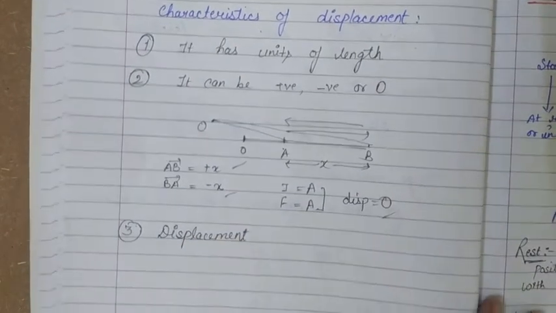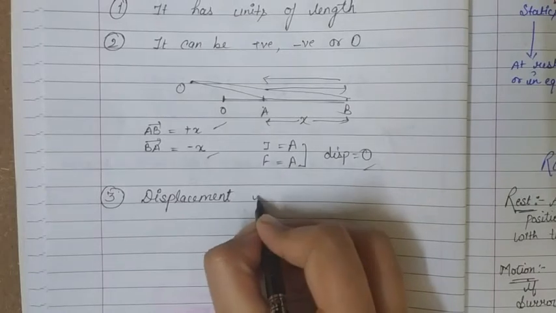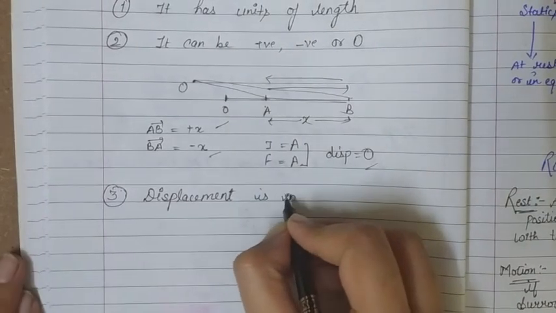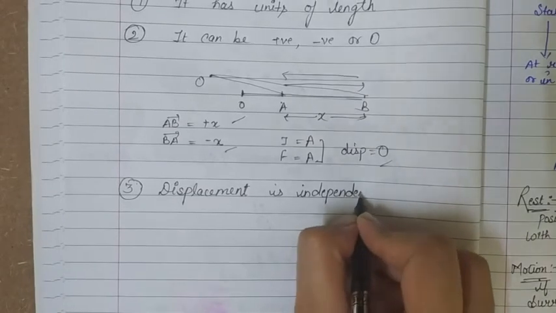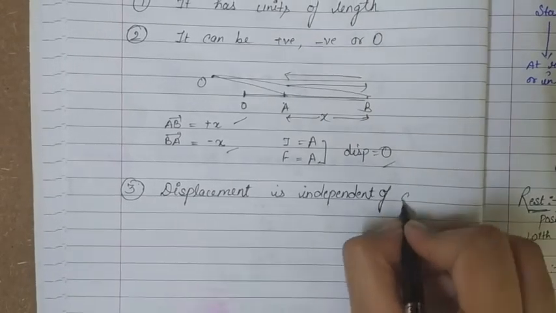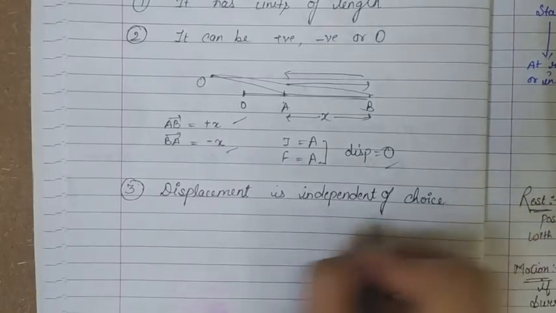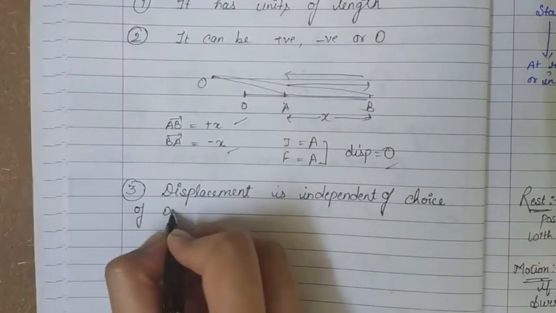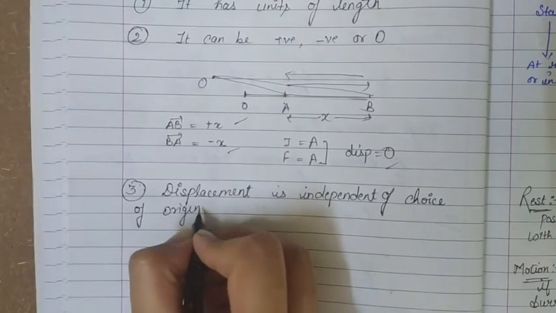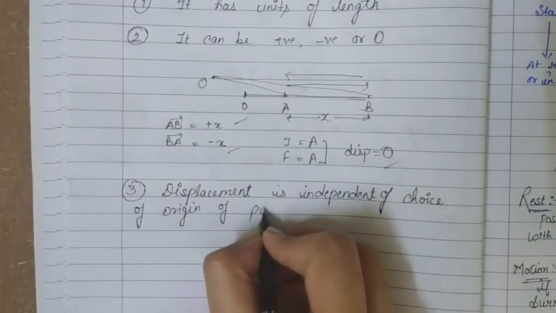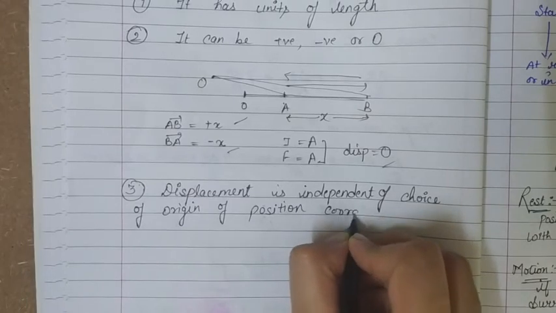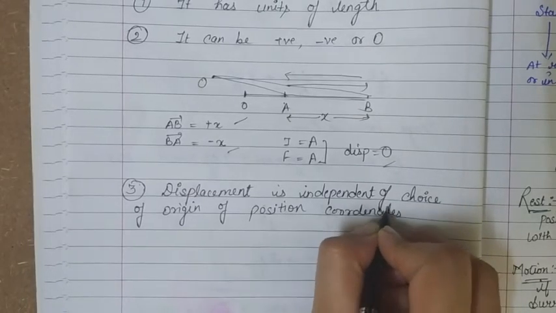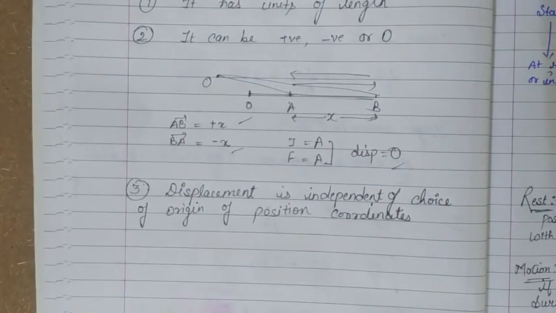So displacement is independent of choice of origin of position coordinates. This is the third characteristic of displacement.